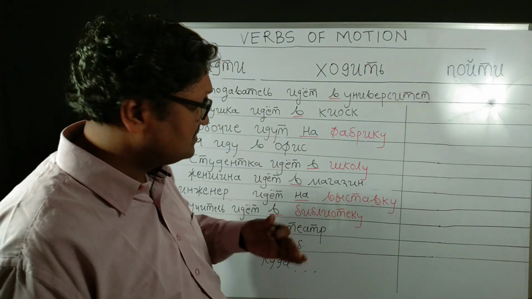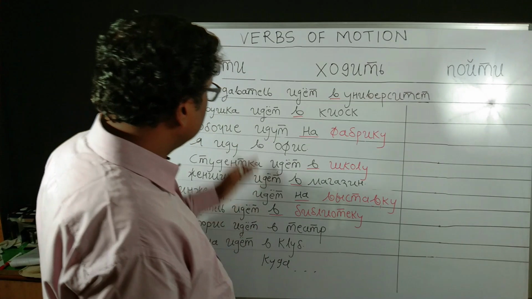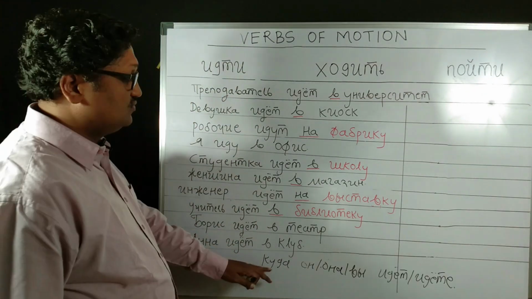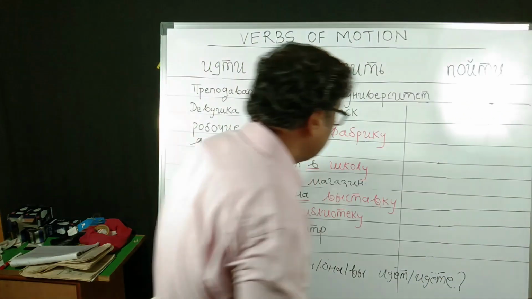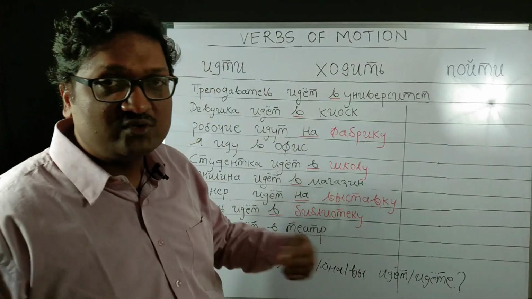Now, seychas kuda vy idyote seychas? These answer the question kuda, plus on, ona, vy idyot or idyote, whichever is the suitable form. Okay, we'll see some further examples.